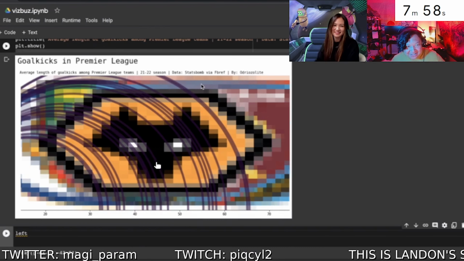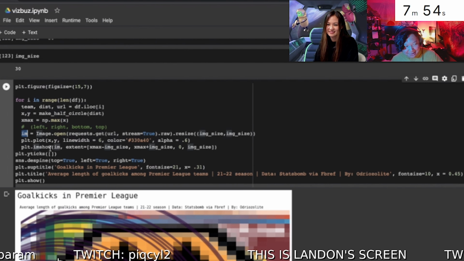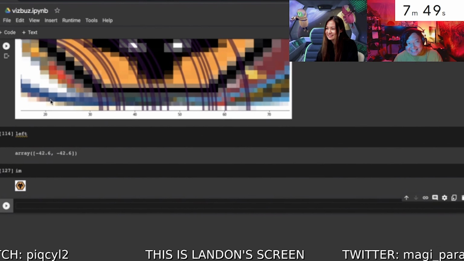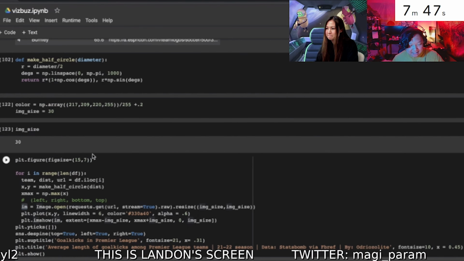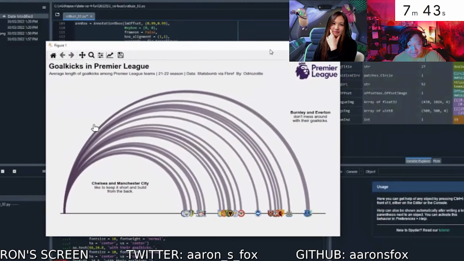We see Landon actually does have the logos on there, but they are fairly large and blown out here. So we'll see if he could actually figure out a way to resize them and get them to where he needs to be. Aaron over here is still working on some of the different.